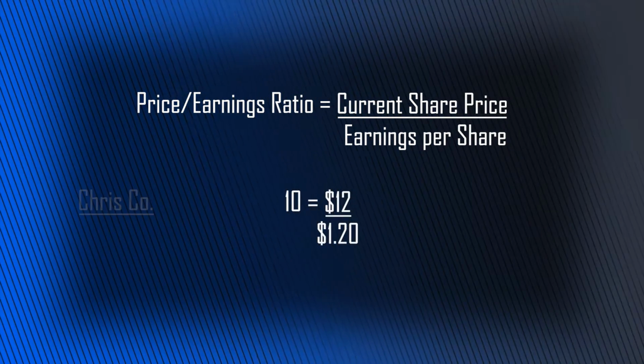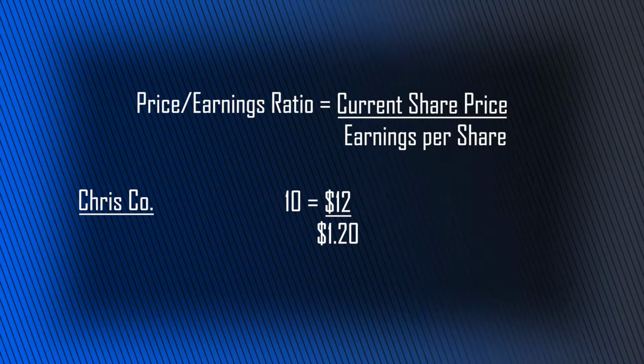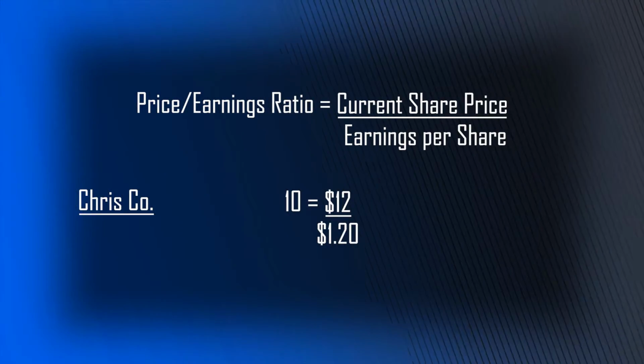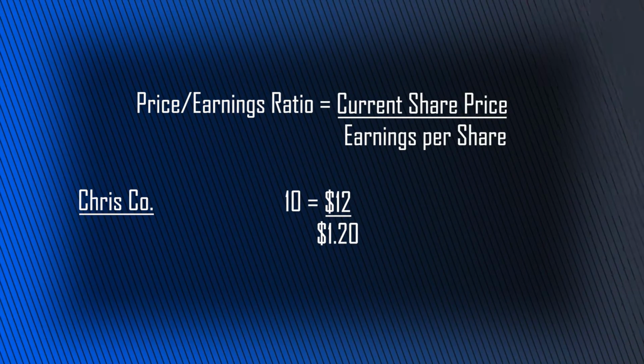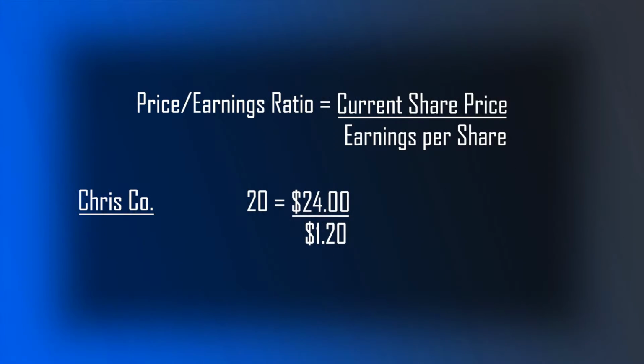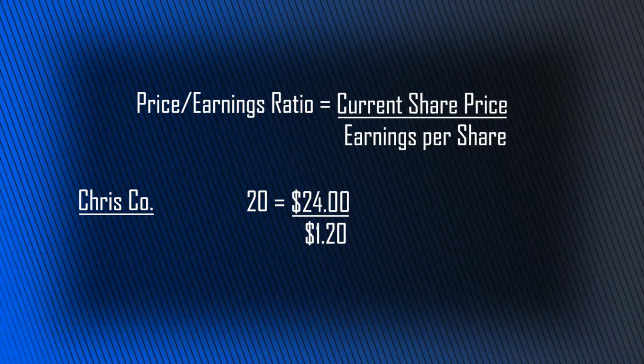Let's call it Chris Co, because I'm Chris. If that company is trading at $12 per share at the moment, then the PE ratio is actually very easy to calculate. It's 10. Chris Co has a PE of 10. What if it's trading at $24 per share? Well, then the PE is going to be 20. It's trading at 20 times earnings per share of $1.20. Simple enough, right? We beat it to death.